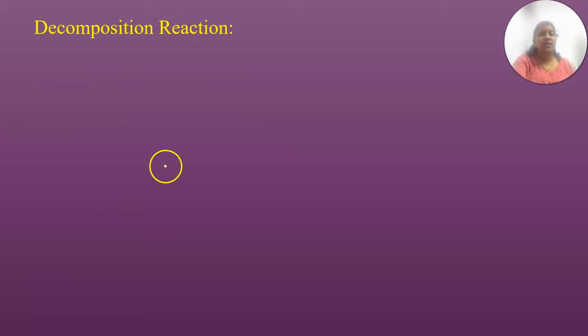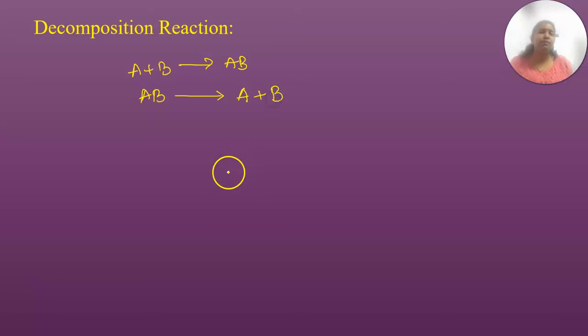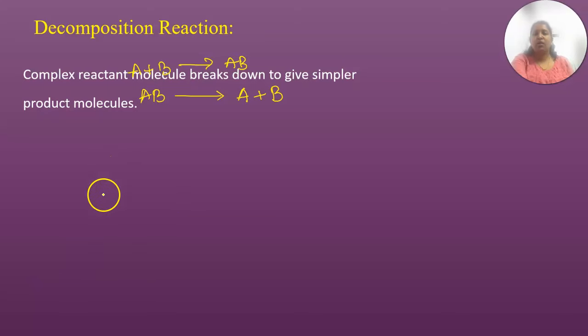So I will quickly tell you what a decomposition reaction is. The decomposition reaction is the reverse of the combination reaction. That means where in the combination A plus B combines to give AB, here AB will decompose and give you A plus B. Got it? So a complex reactant molecule breaks down into simple products.